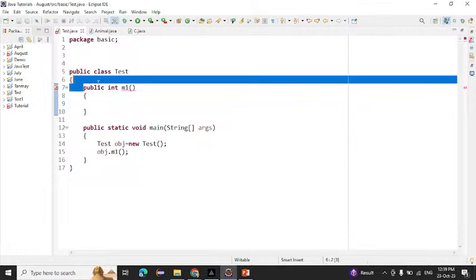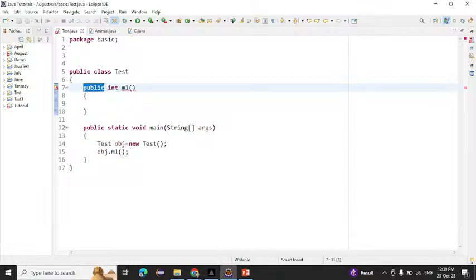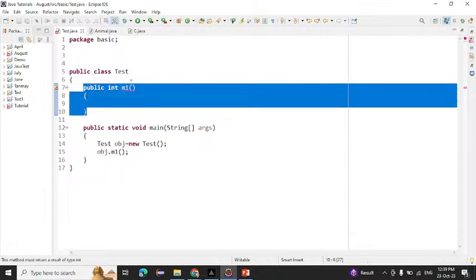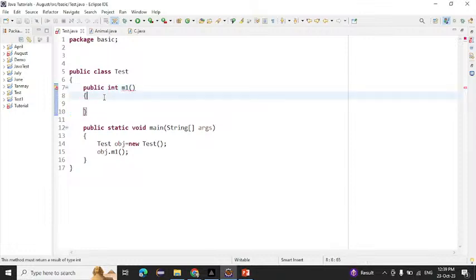See here, this is the method only, right? This is the access modifier, then return type, and then the method name. But inside the return type, I'm writing here the int. So what we need to do here, because it is giving the error? These are the basic things only. If you clear these things, it will be very helpful for you.